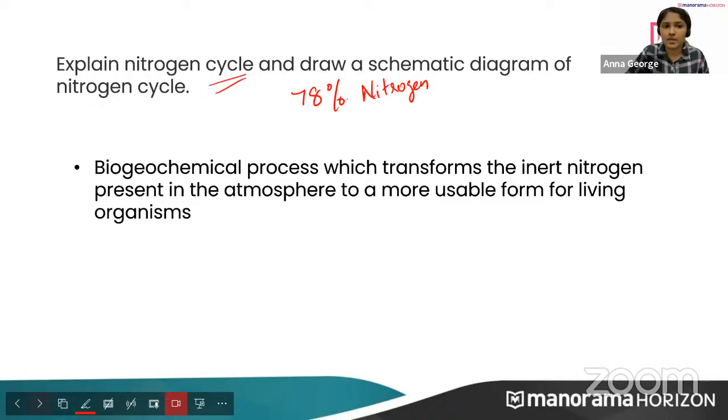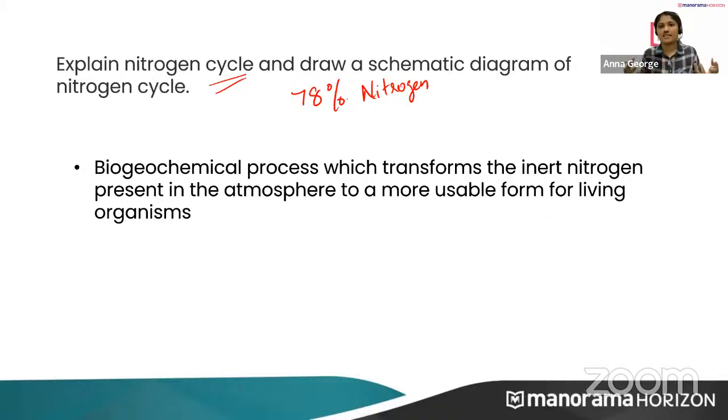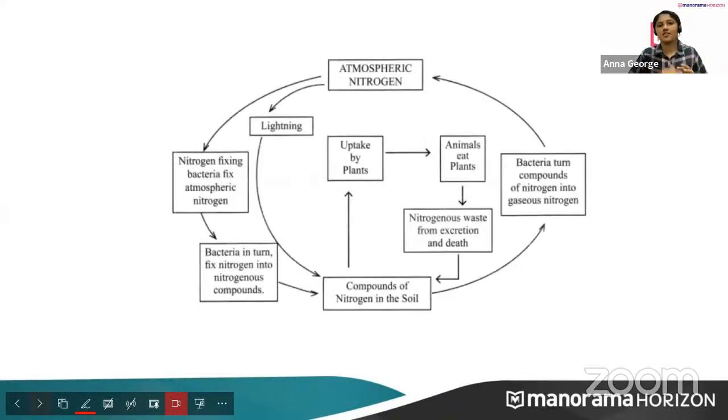So this is a biogeochemical process which transforms the inert nitrogen present in the atmosphere to a more usable form for living organisms. Inert nitrogen cannot be taken as such by the living organisms. It should be converted into a usable form. So this process is called the nitrogen cycle. Very good, I'm getting the answers.